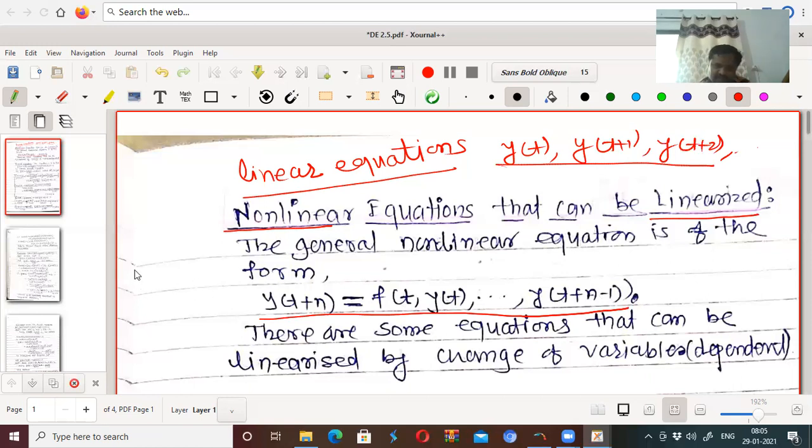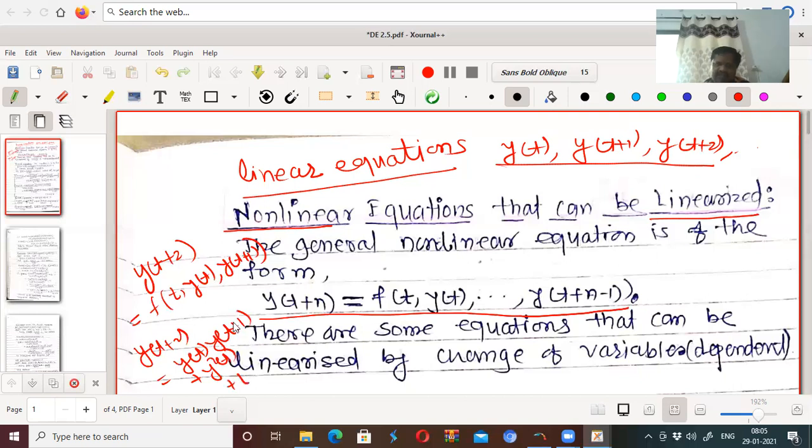Suppose a second order nonlinear difference equation is of this type: yt plus 2 equal to a function of t, yt and yt plus 1. What is meant by this? That can be written as yt into yt plus 1 plus y square t plus t, etc.